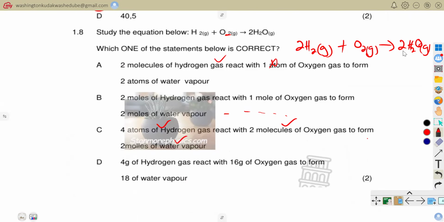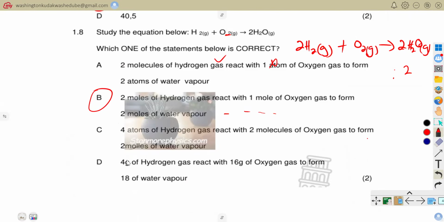This is correct because, in terms of mole ratio, they are 2. In terms of molecules, do I have 2 molecules of oxygen? This is wrong. I don't have 2 molecules of oxygen there. I only have 1 molecule of oxygen. So that one is wrong, and this one is also wrong. So the more accurate answer is supposed to be B.